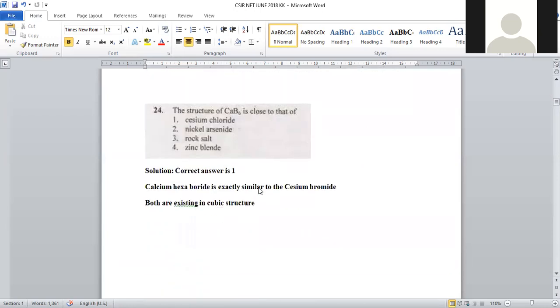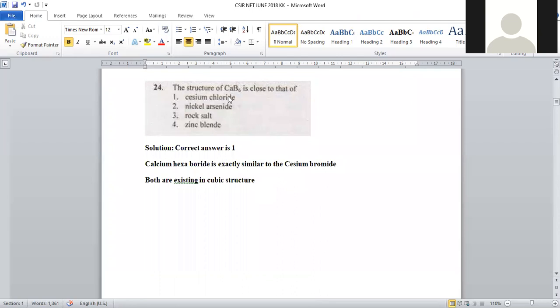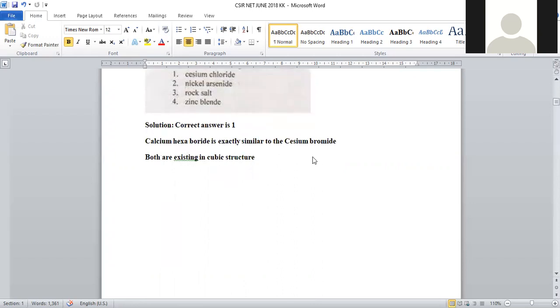Next question, question number 24. The structure of calcium hexaboride is closer to that of? So calcium hexaboride exists in the form of a cubic structure.